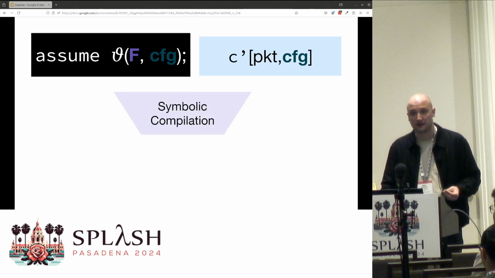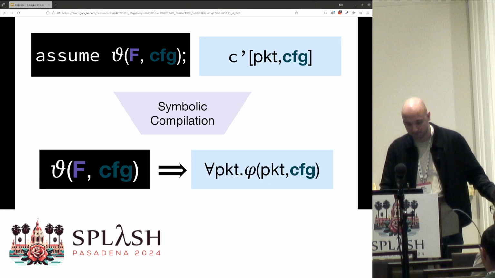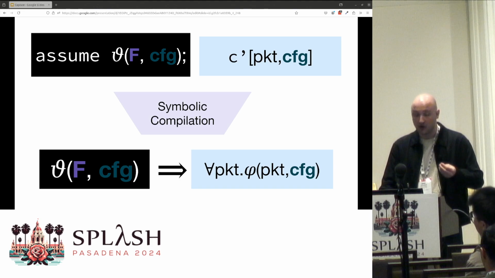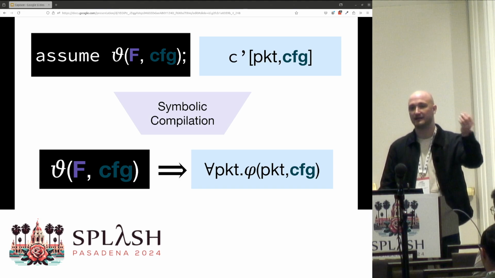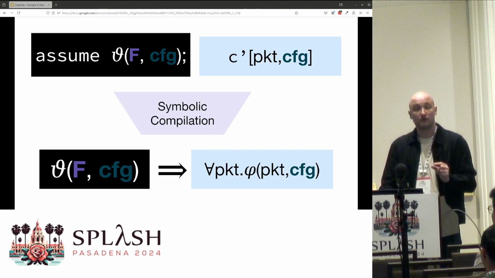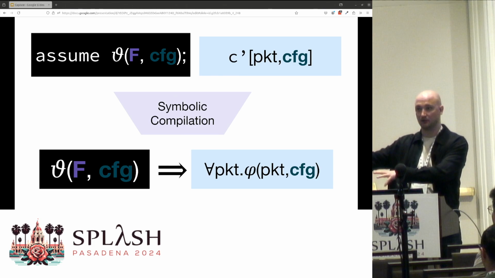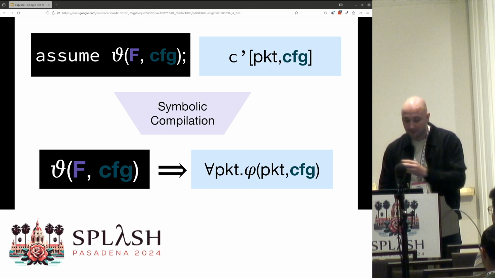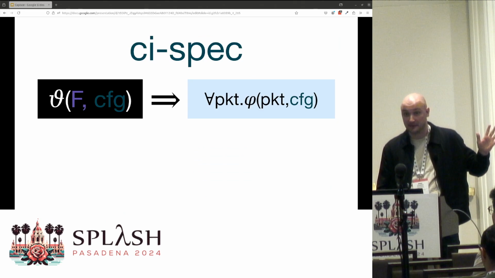We use standard symbolic compilation algorithms from Flanagan and Saxe 2001, or if you're not familiar, you can think of this as just Dijkstra's weakest precondition. And this gives us a formula that looks like this. We have phi over our packet variables and our configuration variables. But importantly, the packet variables are universally quantified because those data plane variables, just like in Todd's talk, are not available for static analysis. So this is a precise CI spec.